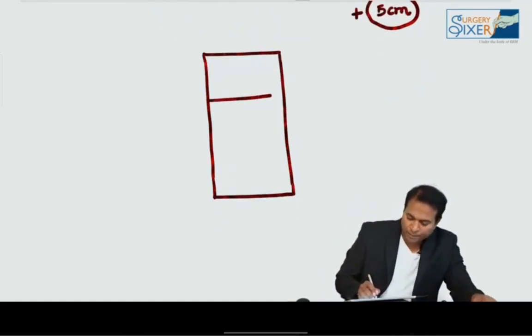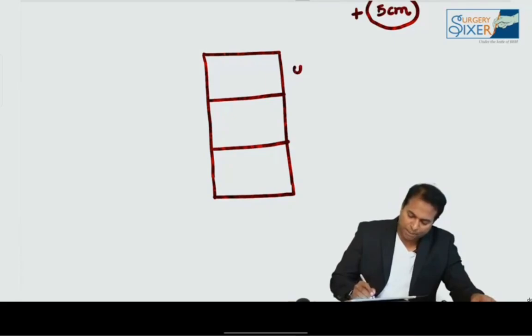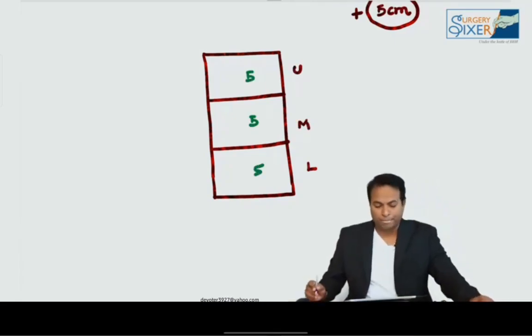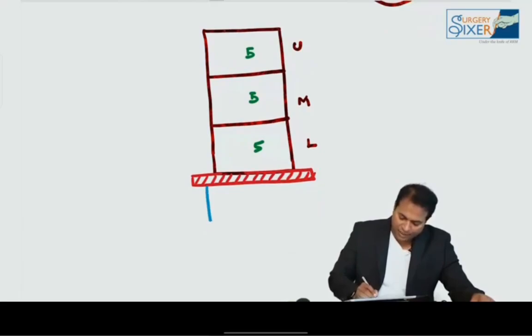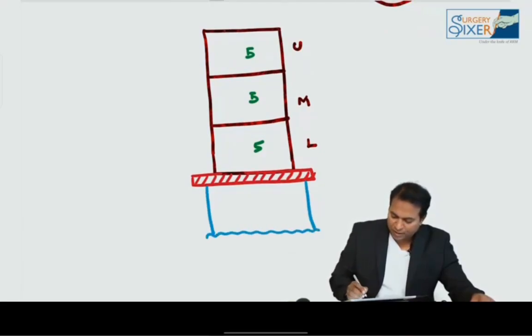Now let us assume the rectum is divided into 3 parts. This is upper, this is middle, this is lower. Let us assume each part of the rectum is 5 centimeters. And please remember, this is the puborectalis muscle, which is a very important muscle for continence. And this is the 4 centimeters of anus.